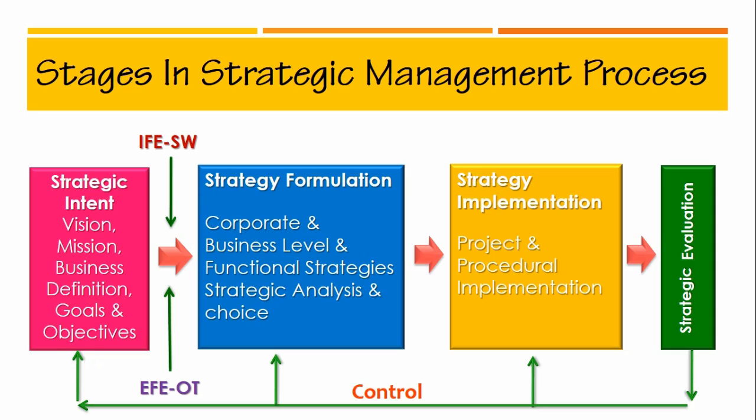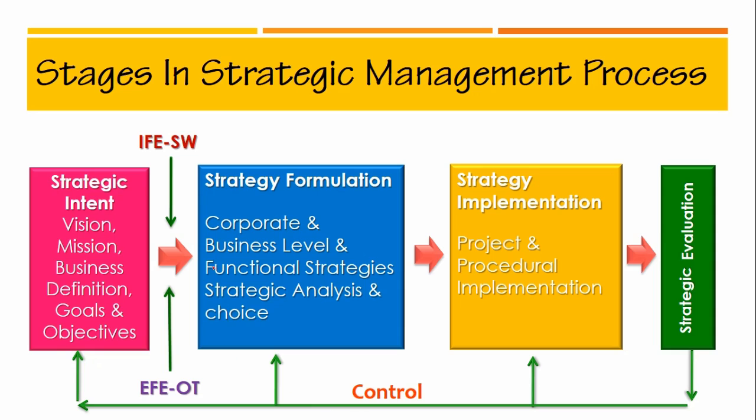What the organization is, what their business is, what their products are, how the organization is planning to achieve its vision, who their customers are, how customers will be served, etc. All these will be demonstrated through the mission statement. Thus, the first stage of the strategic management process, that is strategic intent, is the ranking or sequencing of purpose, why the organization is going to formulate and implement strategies. The strategic intent includes the vision, mission, goals, and objectives of the organization. To achieve all these, organizations will be formulating strategies.